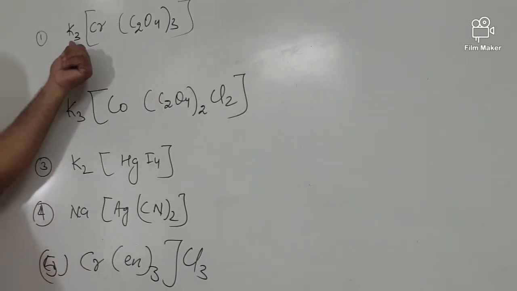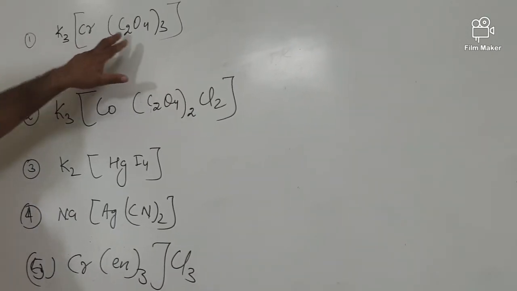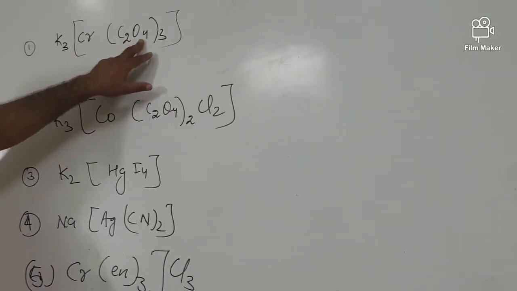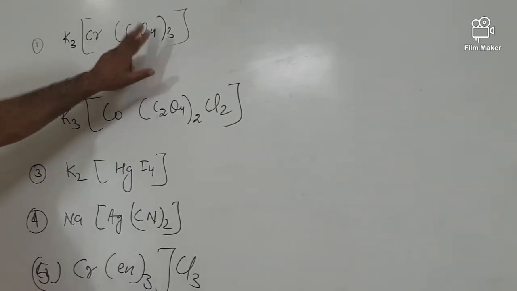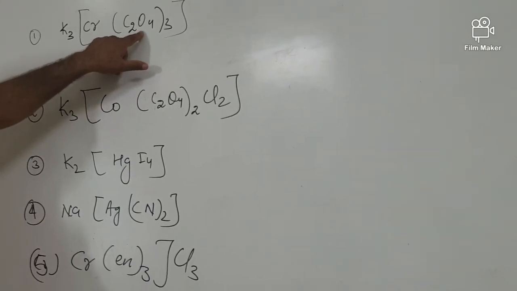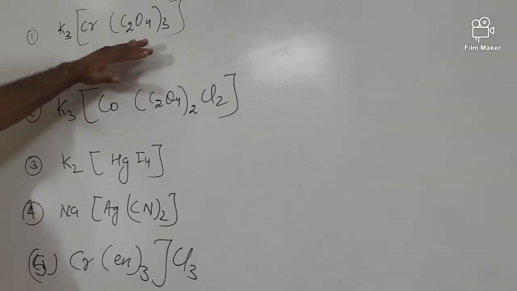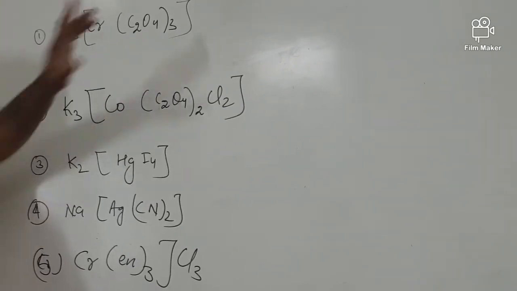As you know, this is a simple cation. Cr is the central metal atom, C2O4 is a ligand. This is a bidentate ligand; the name of C2O4 is oxalate. It is called oxalato because it carries a 2 minus charge.